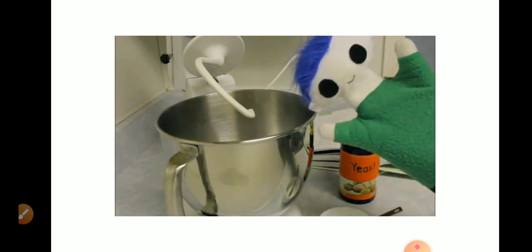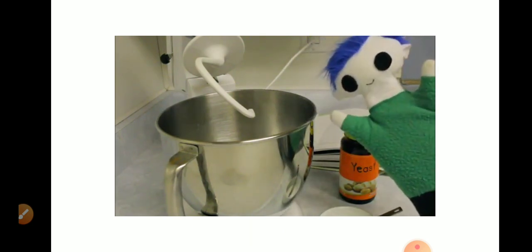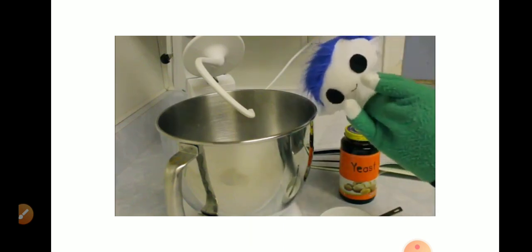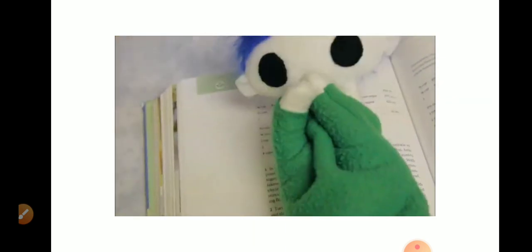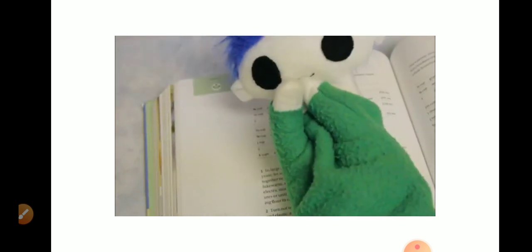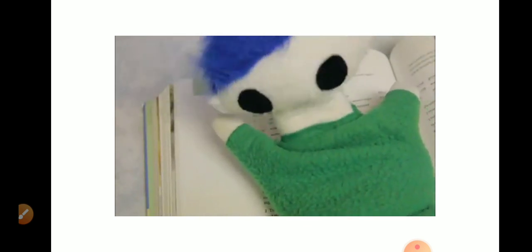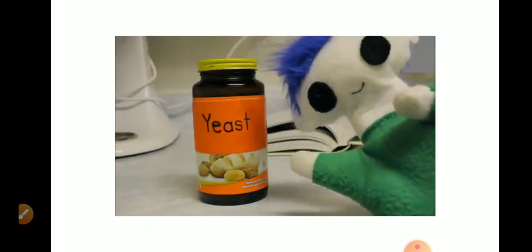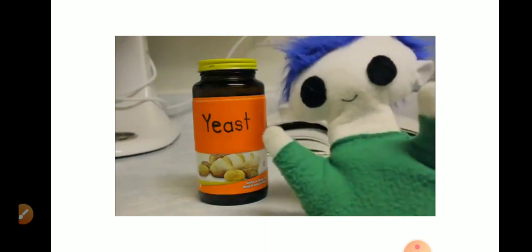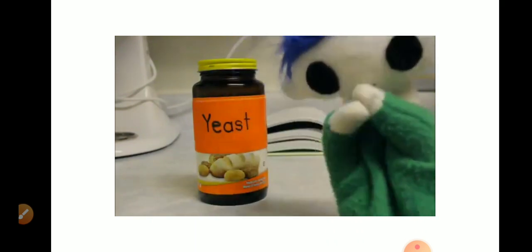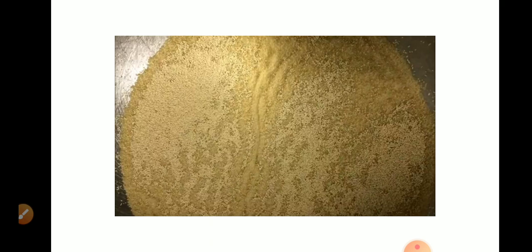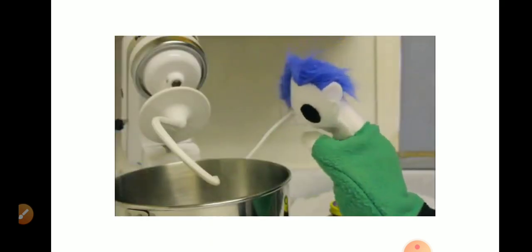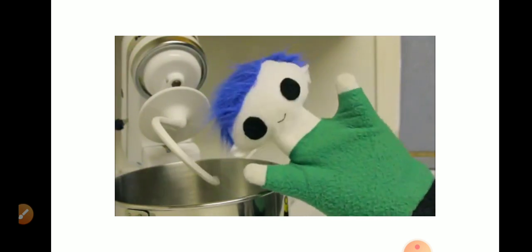Hi, Odie. Are you baking something? What are you making? It's a surprise. Can you give us a hint? Are you making something with yeast? That's so awesome!